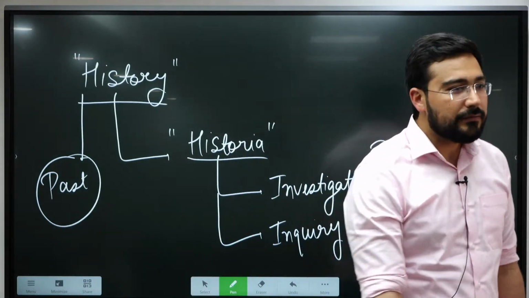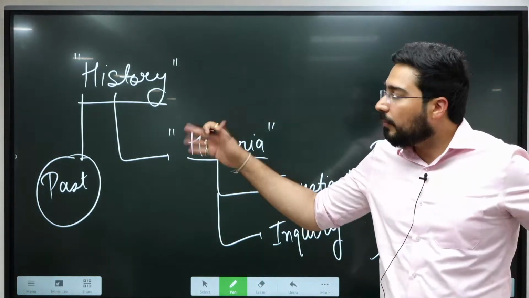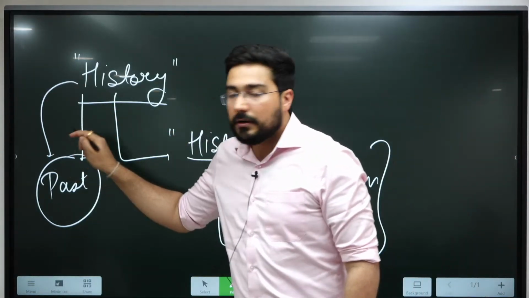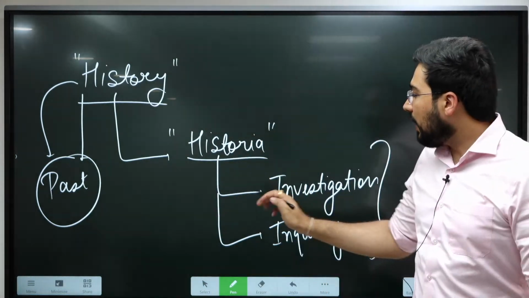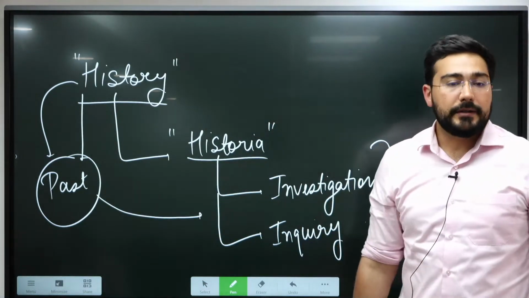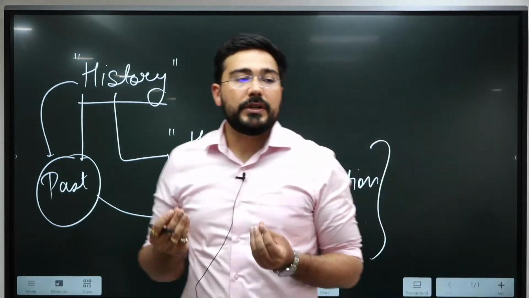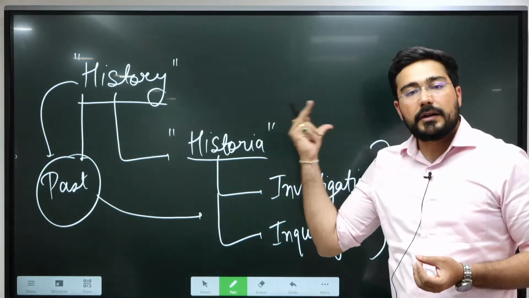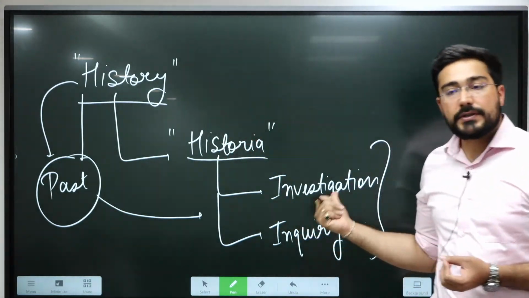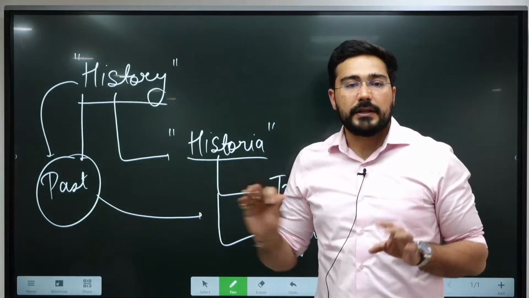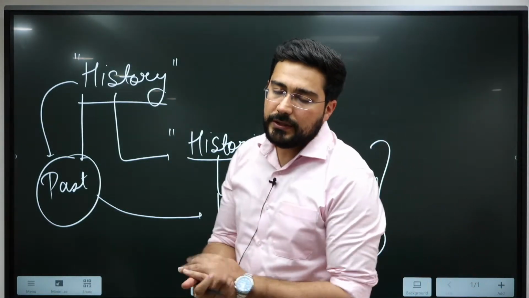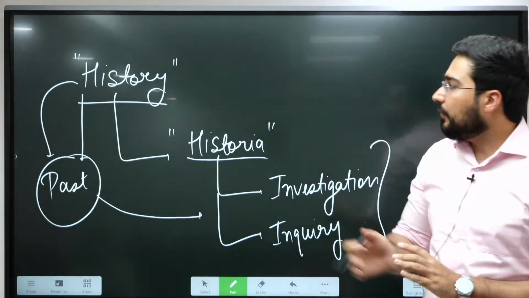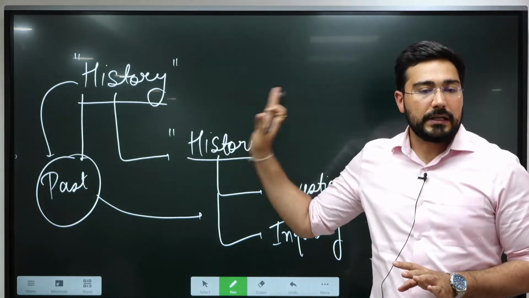कि जो लोग मर गए हैं, जो चीजें चली गई हैं, we only talk about that, है ना? So history is always about the past, but it's a kind of inquiry, and this is what you need to understand. This is the first objective of today's class, that the literal meaning of history is investigation into the past events. I'll tell you all those things, how that investigation is done, what are the sources for doing so. But first, the word history should be very clear to you.